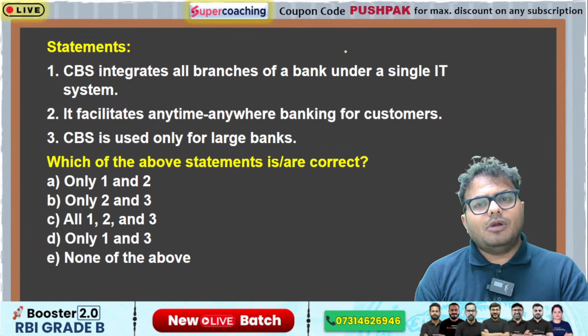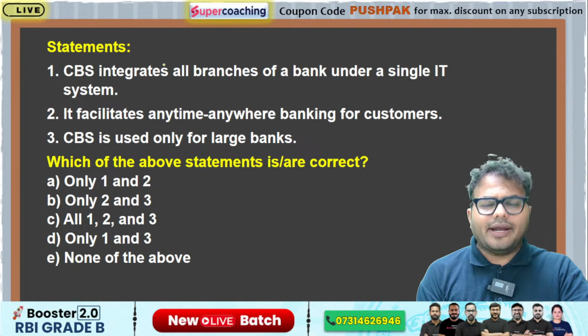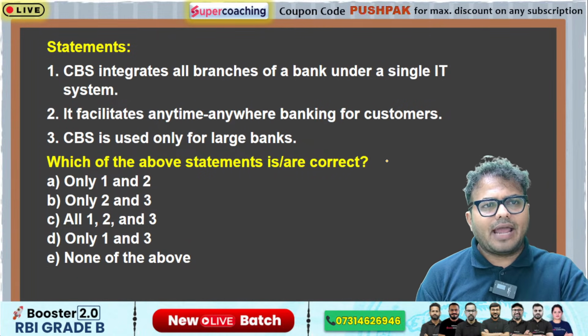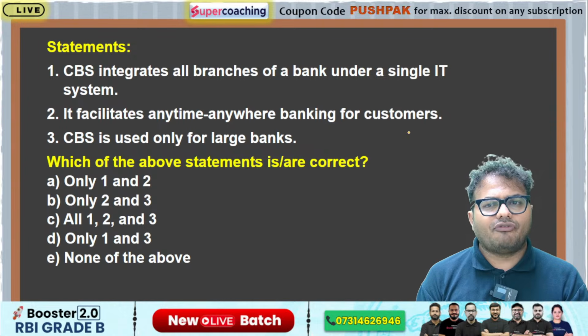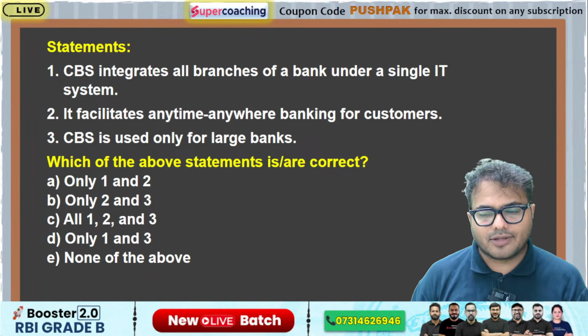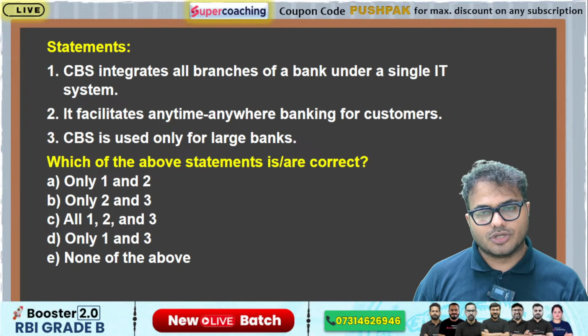CBS integrates all branches of banks under a single IT system. CBS is core banking solution. It facilitates anytime, anywhere banking of customers. CBS is used only for large banks. So what do you think? What can be the answer of this question?